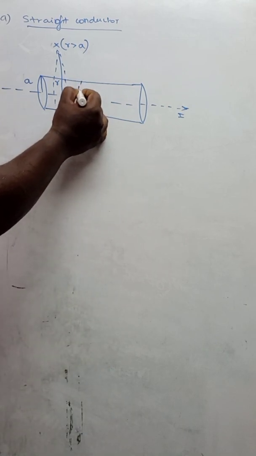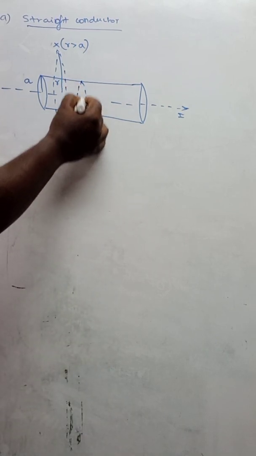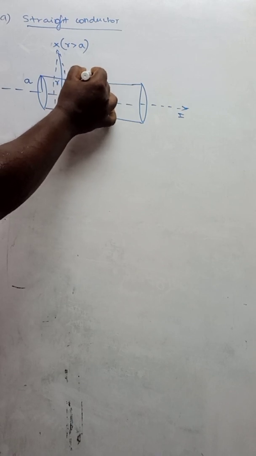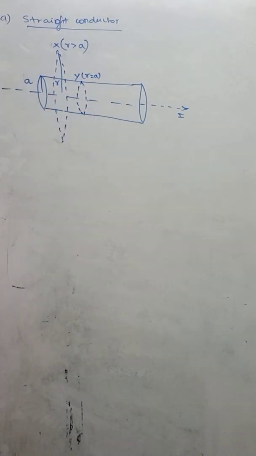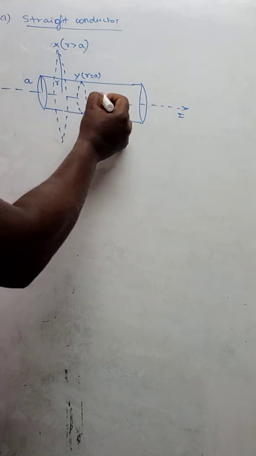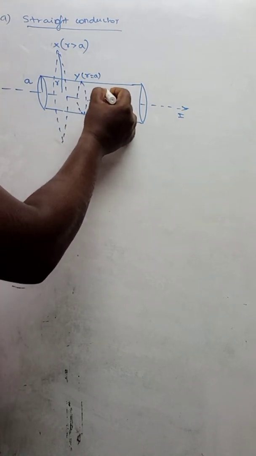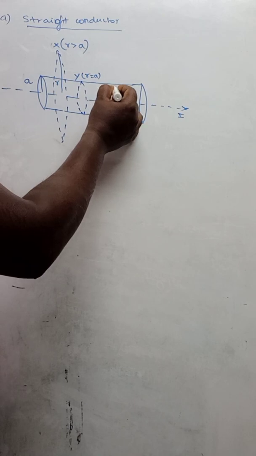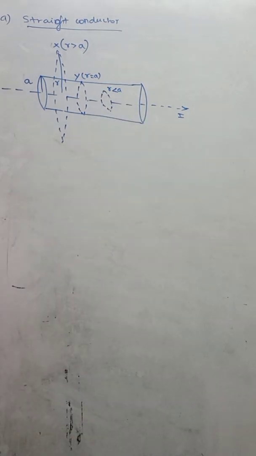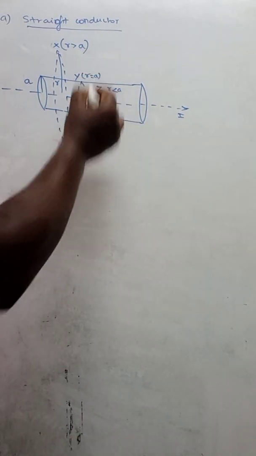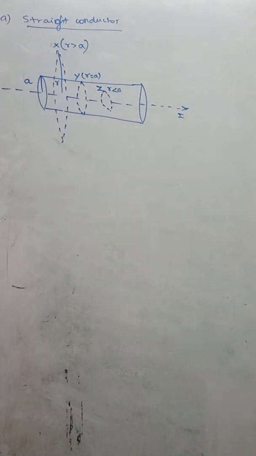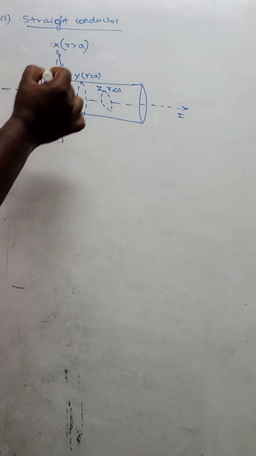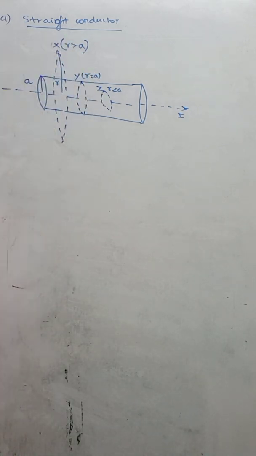Second case, I am going to take on the surface, that let me take as Y. Here r is equal to a. In the third case, here r is less than a, that means inside the conductor. That case, let me take as Z. So three cases. First one, outside the conductor we are going to find the magnetic field, and the second one, on the surface of the conductor, we are going to find the magnetic field. And the third case, we are going to find the magnetic field inside the conductor.